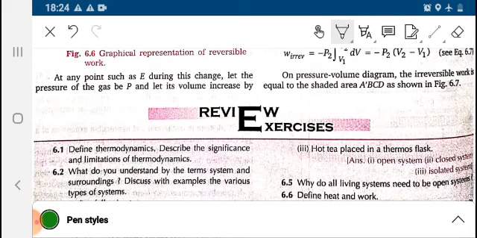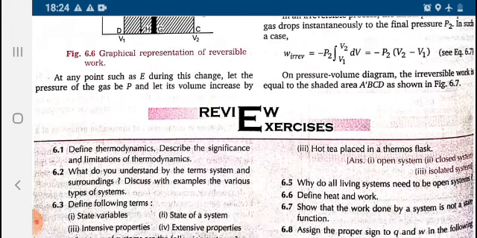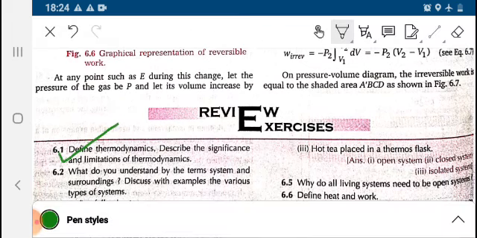Now see some of the questions you must solve. Define thermodynamics, significance, and what do you understand by the terms system and surrounding. These are the two most important questions, which you must go through in the PDF and start learning for your board exam.